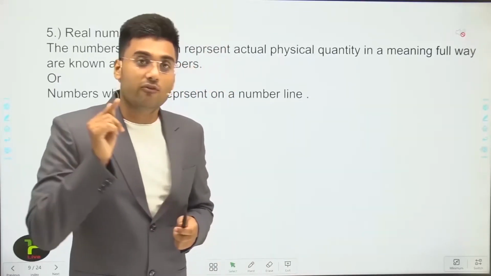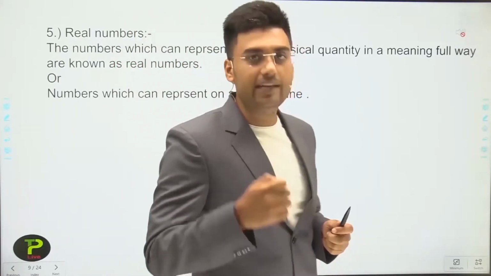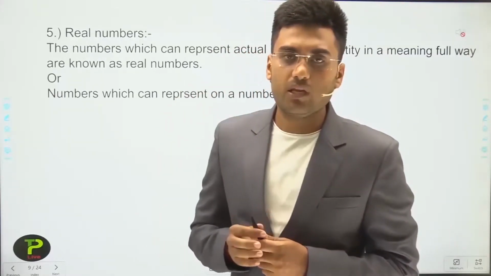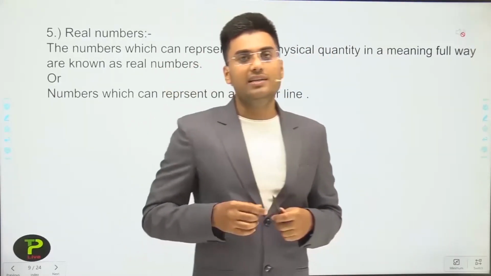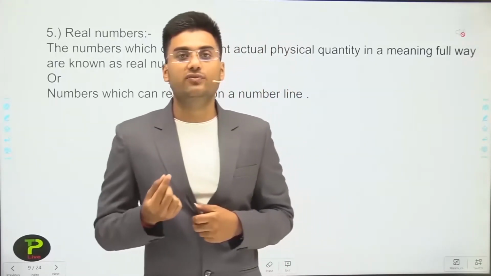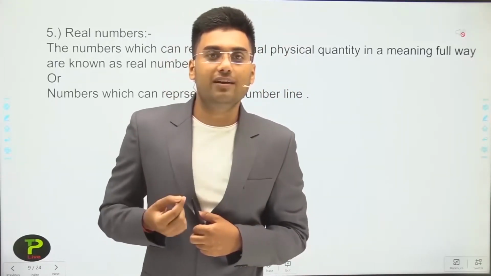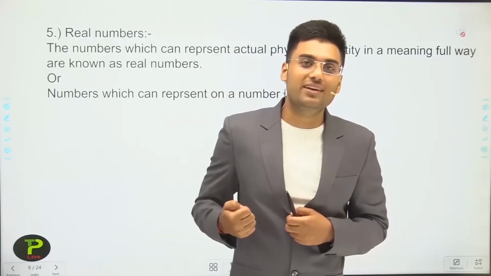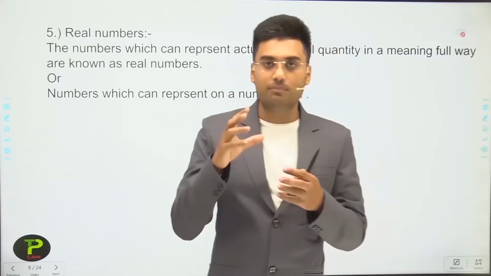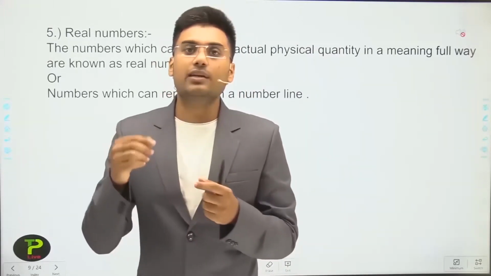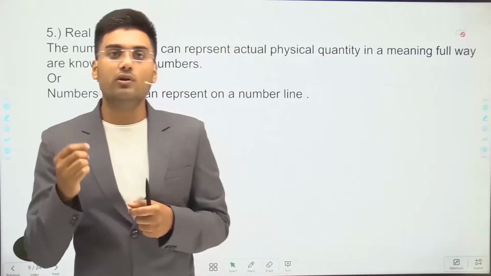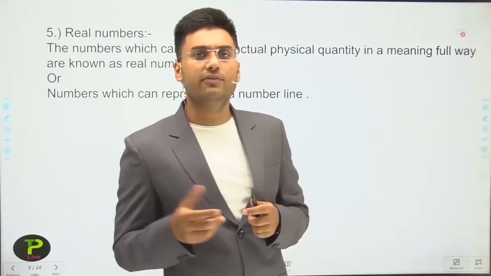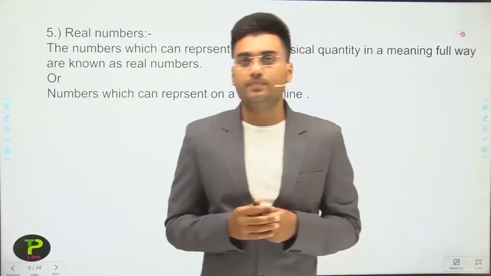For example, if I ask what is your height, then you can say 6 feet, 7 feet, 8 feet. You cannot say root 3 feet, root 2 feet, or pi feet. But you can measure something in root 2, root 3. It is also a real number. But height is 6 feet, 7 feet, or some inches.